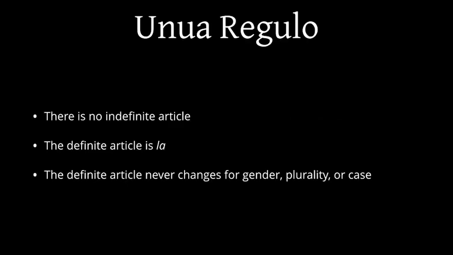All right. The 16 rules of Esperanto grammar. I'm not going to quote the full text of them from Unua Libro, although it's in the public domain, and it's perfectly cool if you do. We're just going to breeze through it a little bit more quickly than it would take to read them one by one. The first rule is there is no indefinite article. The definite article is la, and the definite article never changes for the gender of what it's describing, whether it's plural or not, or even whether it's nominative or accusative. So we've covered all of that about la.